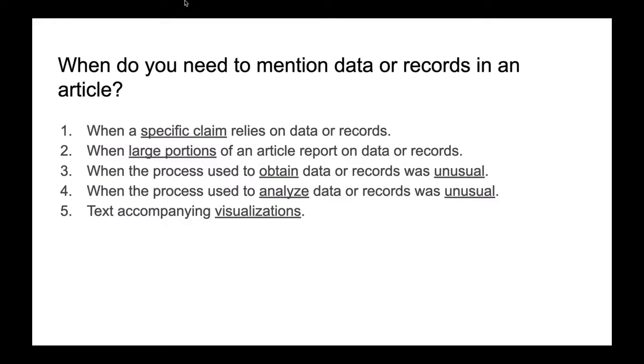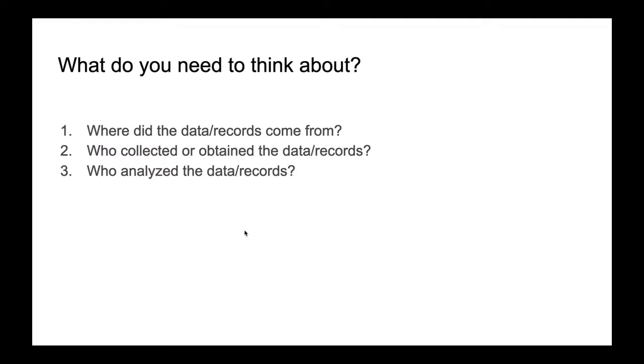We'll also talk about when large portions of your article or report draw on data. So maybe the entire first half, maybe the entire article, maybe your entire report draws on data. And then we'll talk about times when you need to say something extra if what you did was unusual or notable in some way. And then, like I said, we'll cover visualizations really quickly. So the things that are important are for the reader to know where the data came from, who collected the data, and who analyzed the data potentially. And we're going to go through when you need to say each of those things. But this is what you need to be thinking about.